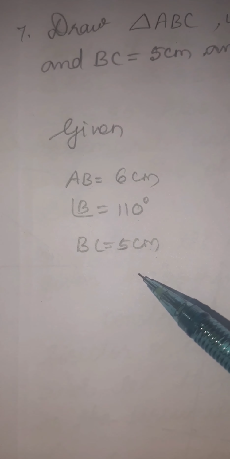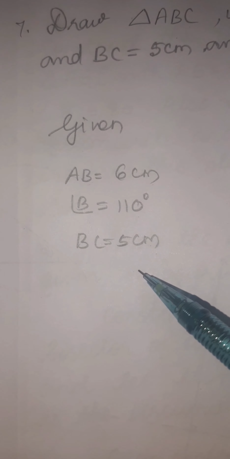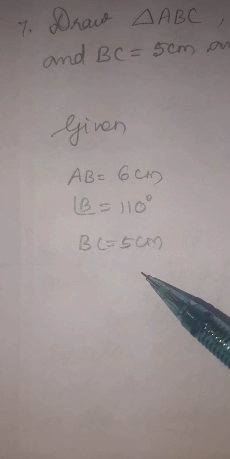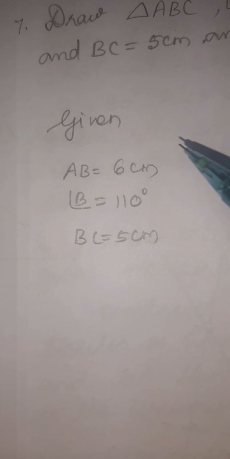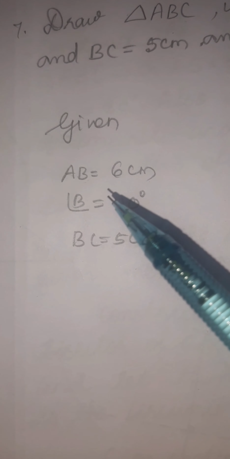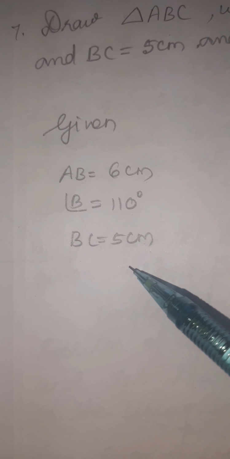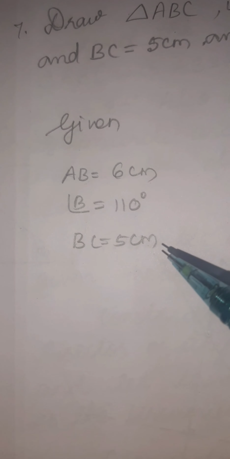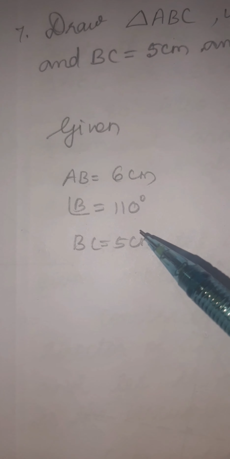In one of the exercise questions, they gave an equilateral triangle with the side. So they just gave the side, so all 3 sides are equal. Then only after drawing the rough diagram can you give the names and write the side length. So you draw the rough diagram first and write the given part.